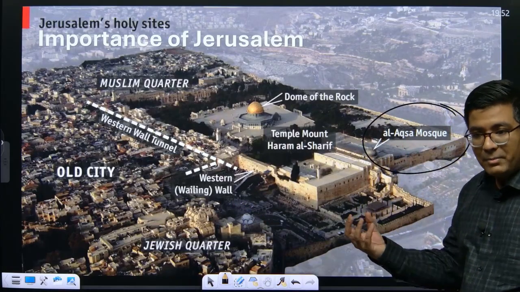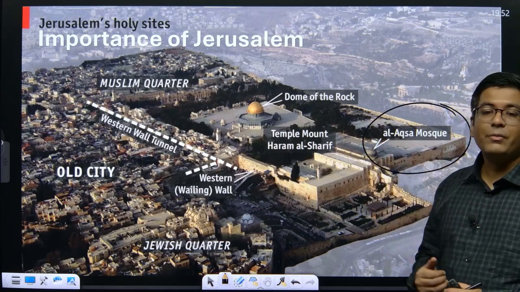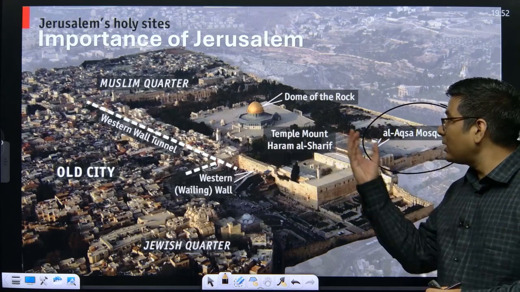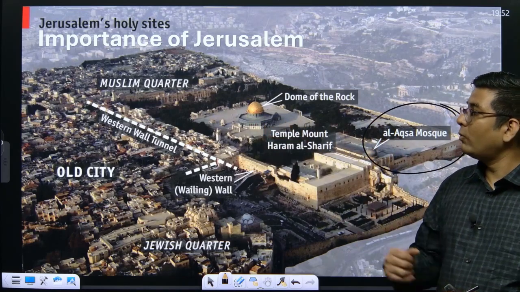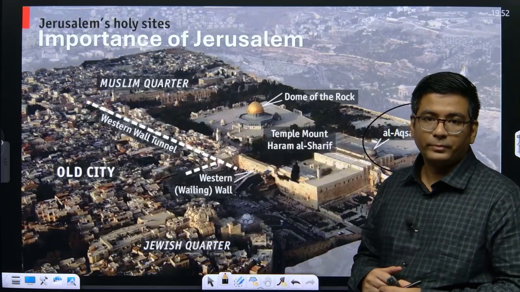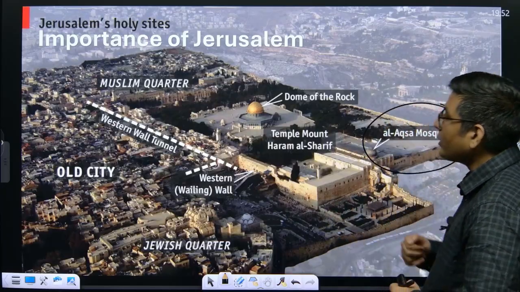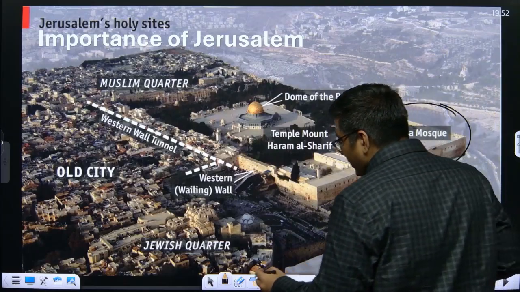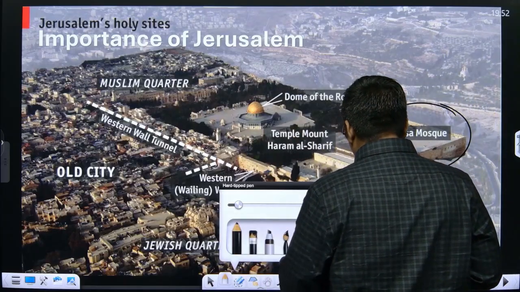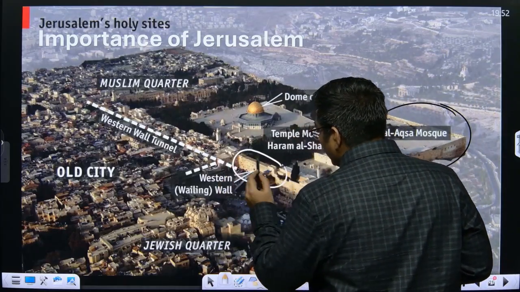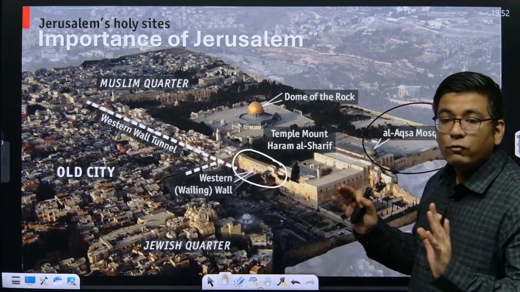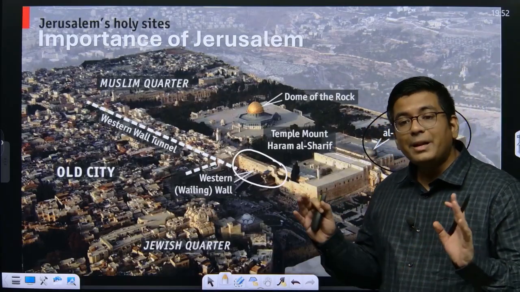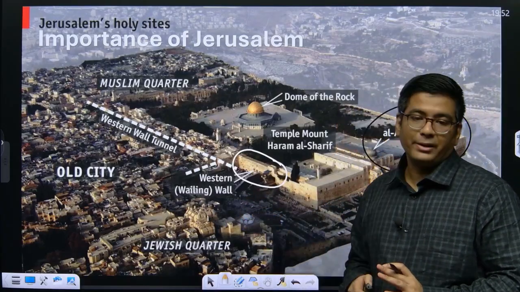So in that memory, the Al-Aqsa Mosque is something which is very, very pious. And beyond the Al-Aqsa Mosque comes the Dome of the Rock, one of the holiest sites of Islam. Okay, now with respect to the Jews, this particular region is the last wall of the Temple Mount which was actually present here.